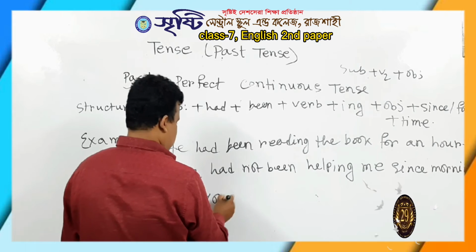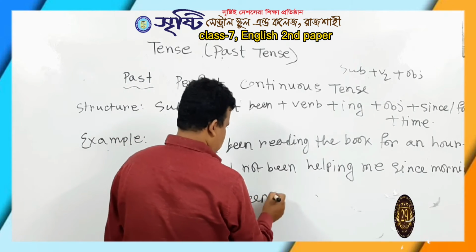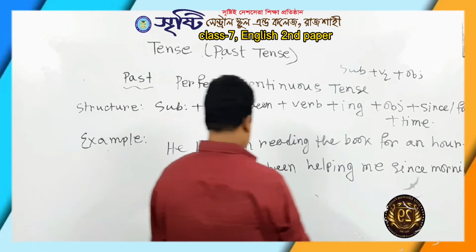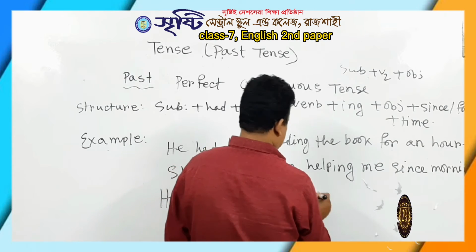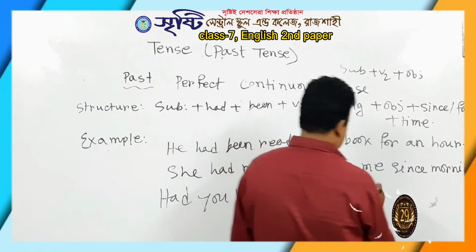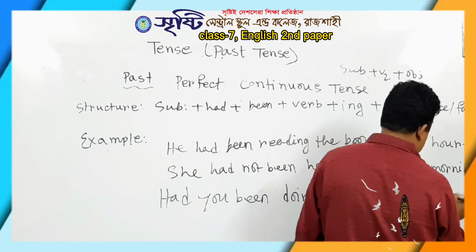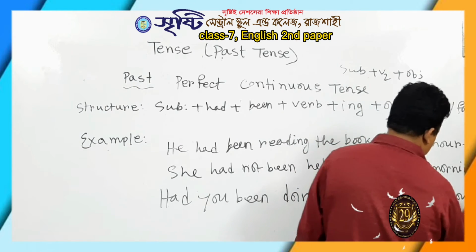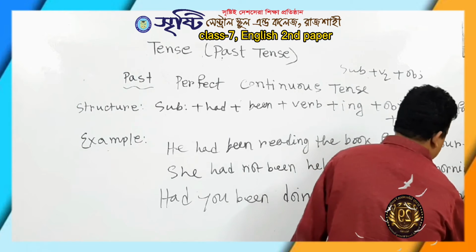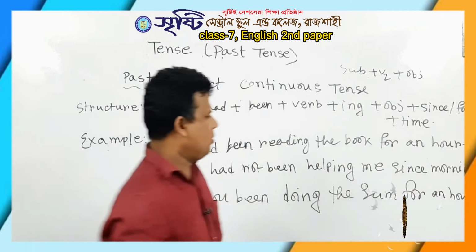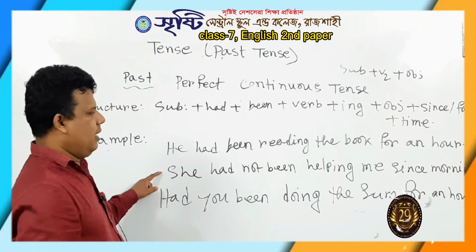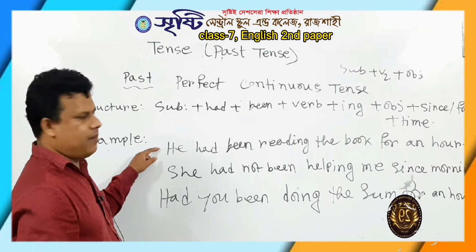Had you been doing the sum for an hour? This is the interrogative, this is the negative, and this is the affirmative form.